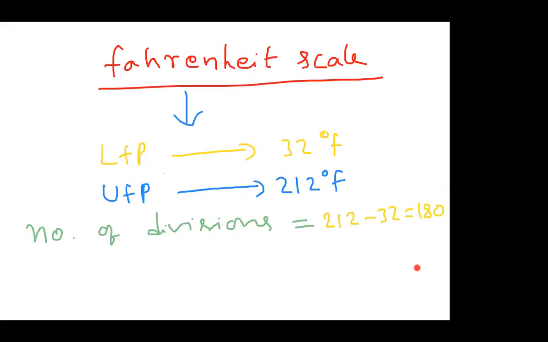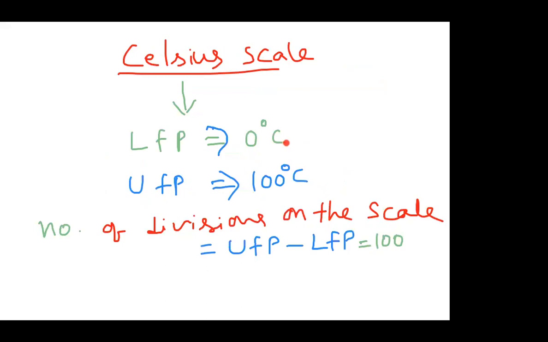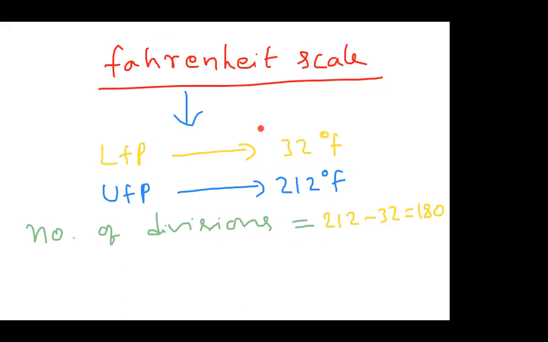Next, they are asking about what is Fahrenheit scale. So your Fahrenheit scale also has a lower fixed point. You have to remember this value. Lower fixed point 32 degree Fahrenheit. So whenever they are taking Fahrenheit scale, the lower fixed point is 32 degree Fahrenheit. That means 32 degree Fahrenheit corresponds to 0 degree centigrade in the Celsius scale. 0 degree centigrade and 32 degree Fahrenheit are the same.